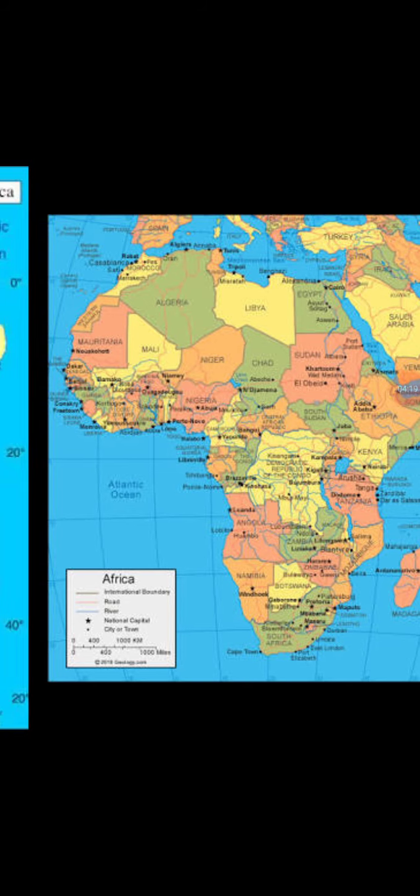Now, let's see about South America. South America lies mostly in the southern hemisphere. The Andes, the world's longest mountain range, runs through its length from north to south. South America has the world's largest river, the Amazon.